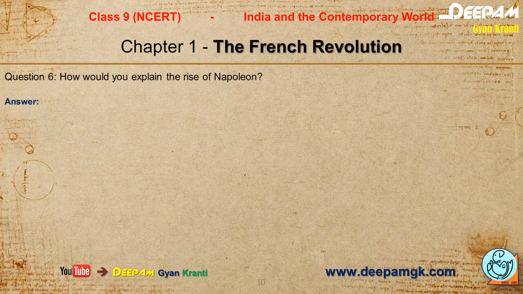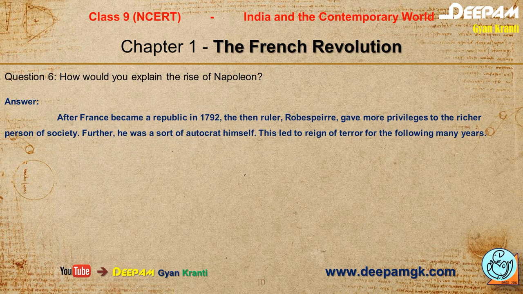Our next question is: how would you explain the rise of Napoleon? And it is the last question of this video. After France became a republic in 1792, you can ask the question, when did France become a republic? You must remember 1792, and who was the ruler at that time?